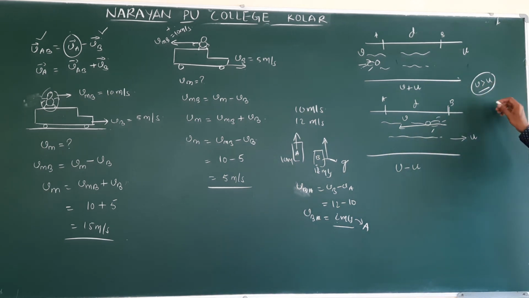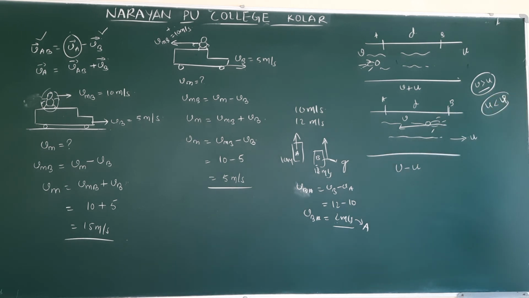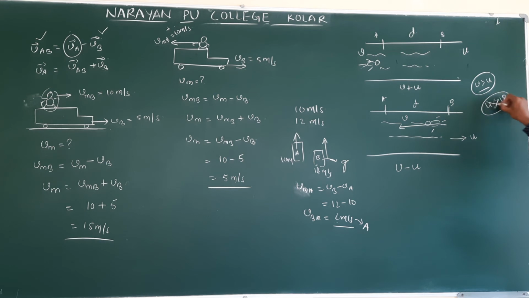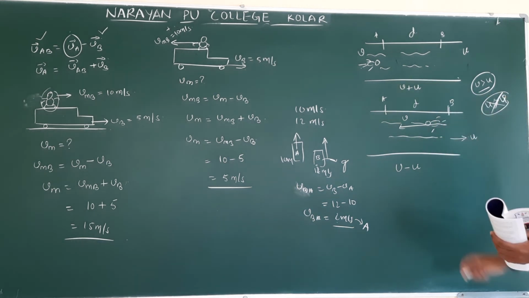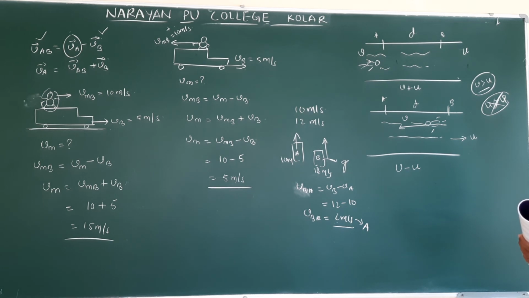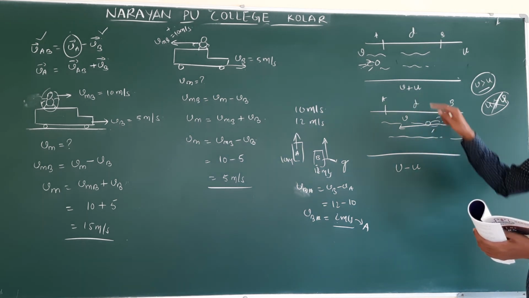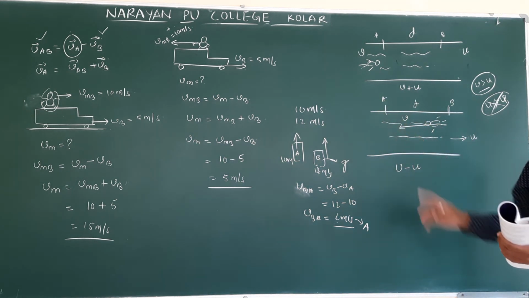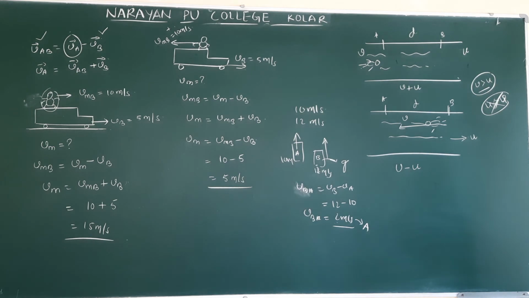Clear? The case where u is greater than v, we don't concentrate on, and we will concentrate here. So when the swimmer swims in the direction of the river, relative velocity will become v plus u. When he swims against, that is v minus u.